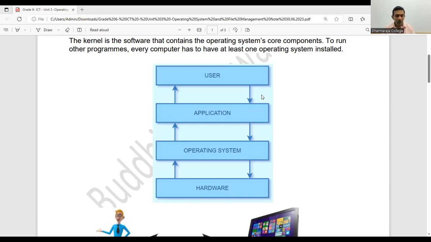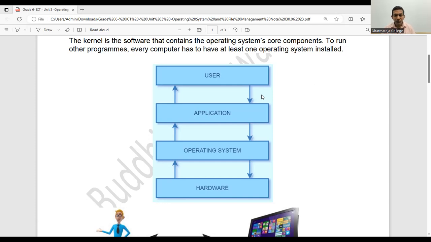First of all, you need to install your operating system. You can see in this diagram, the operating system is situated between the applications and your hardware. After installing the operating system, you can install any application in your machine.